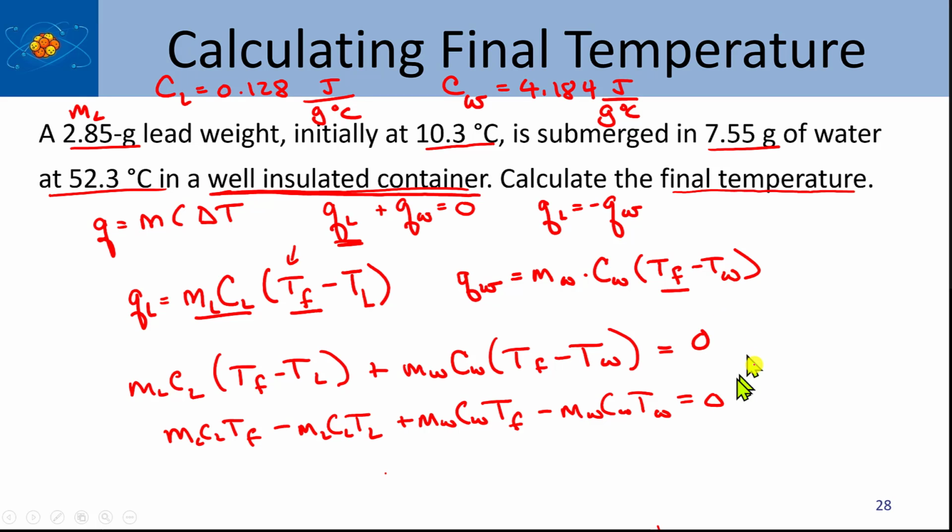Now the terms I need to group will be the ones with the T_Fs, and then everything else I'll take to the other side of the equation. So now I have my T_F terms. I'm going to bring them to the left.